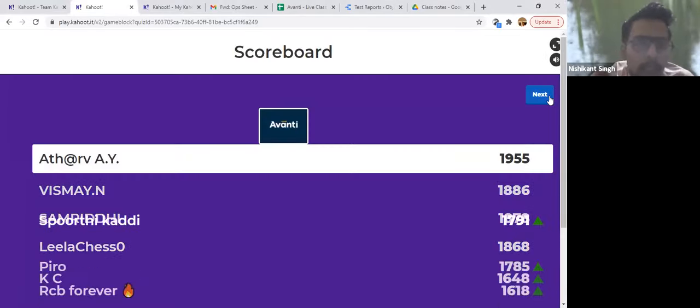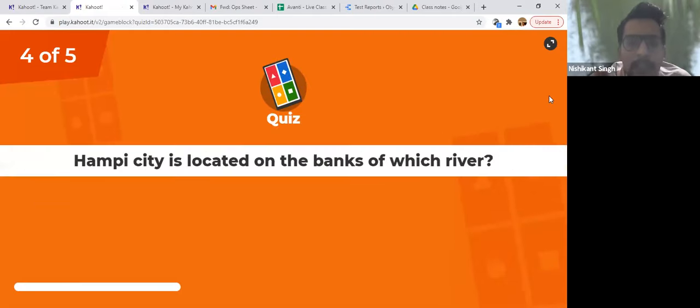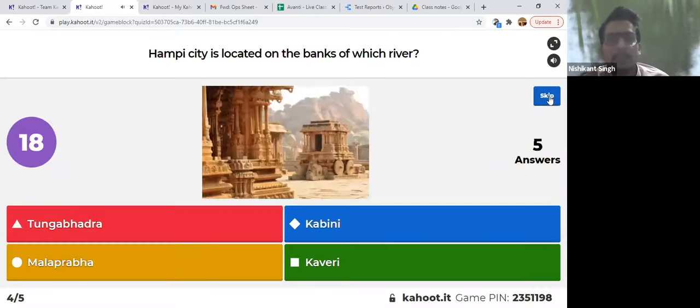Right. So Attar, Spurti, Piro, KC, RCB forever in top 5. Let's see the next one. Hampi city is located on the banks of which river? Easy one. Correct, Karthik.